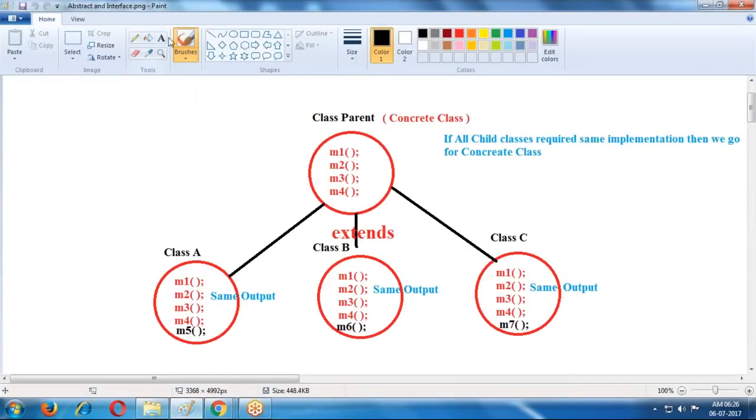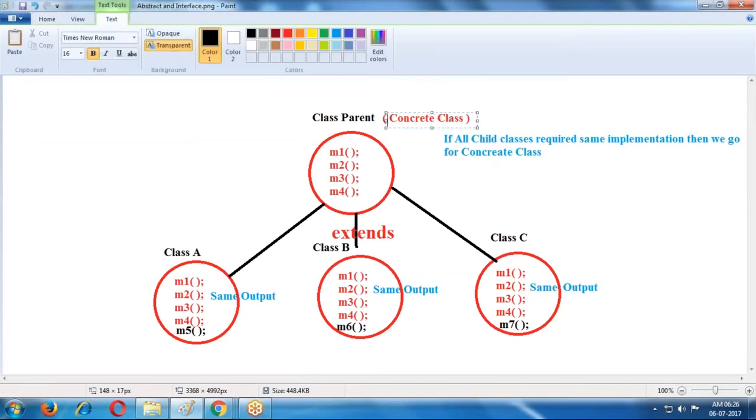So there is a scenario. One class we are creating, a concrete class. Whenever we are creating the concrete class, some implementation is provided for the methods. Every child class requires the same type of implementation for the methods.